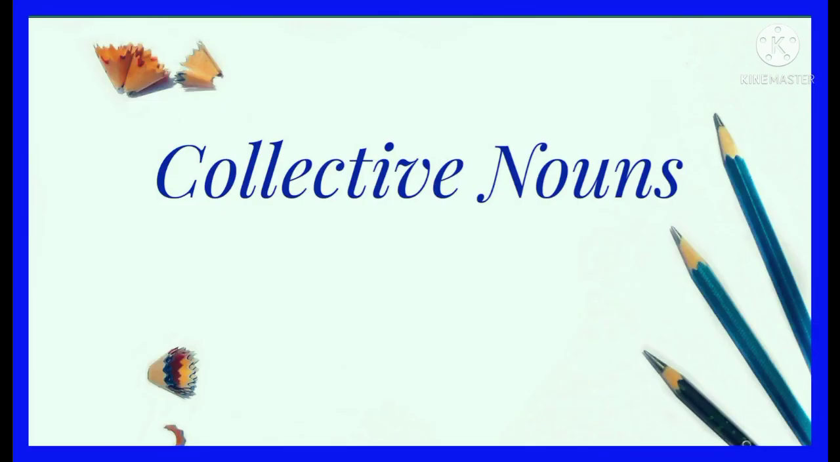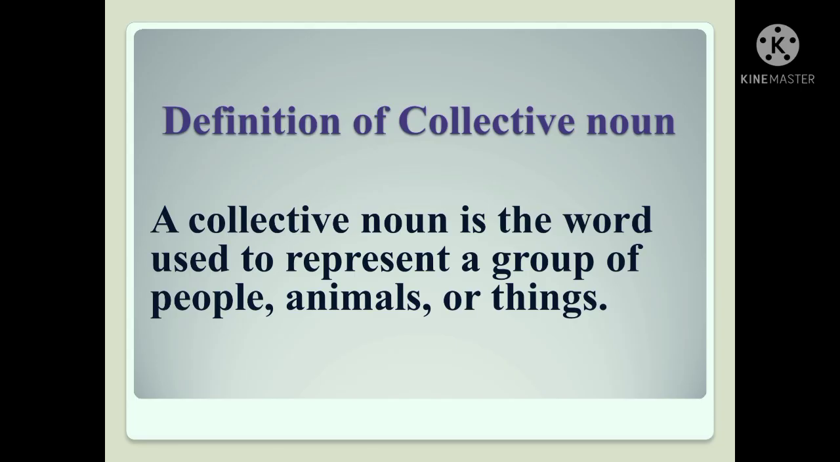So my dear children, now you have learnt what is a common noun and what is a proper noun. The next type of noun that we are going to learn today is collective nouns. Now, what do you mean by collective nouns? Collective nouns are special names given to a group of persons or animals. Or you can also say that it is a name given to a collection of things.